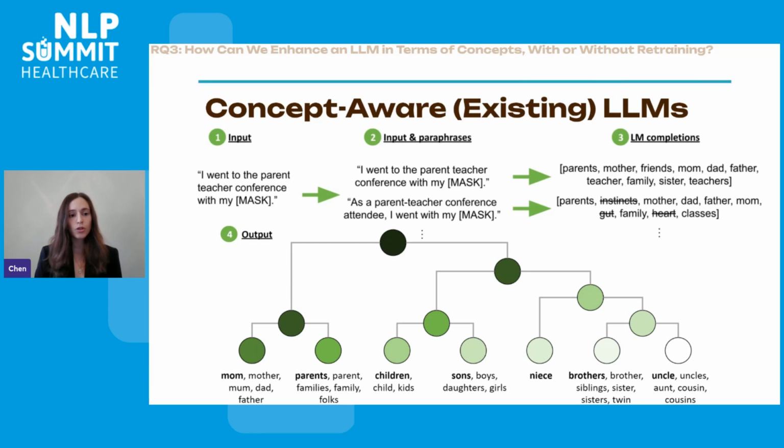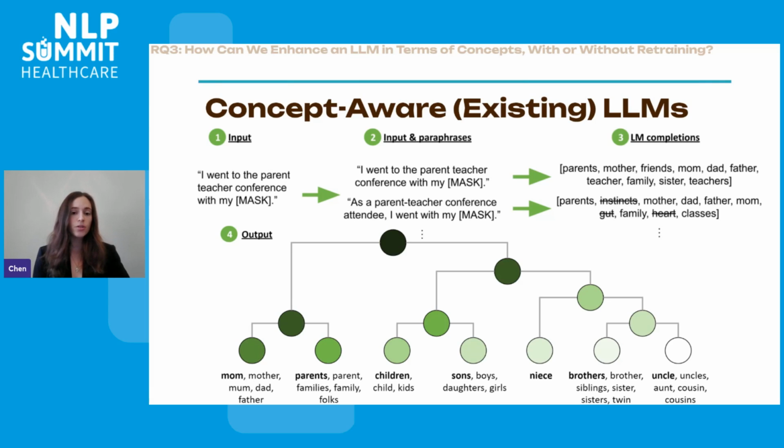So just to recap this whole illustration, our input is a sentence. We then create augmentations of this sentence by basically just paraphrasing it, creating sentences that have the same meaning but conveyed in a different manner. And then we take the top K completions according to the language model for each of these input sentences, both the original one and its paraphrases, and we use that in order to increase the signal-to-noise ratio. We basically just remove sparse completions, so completions that did not repeat enough times throughout the different augmentations.